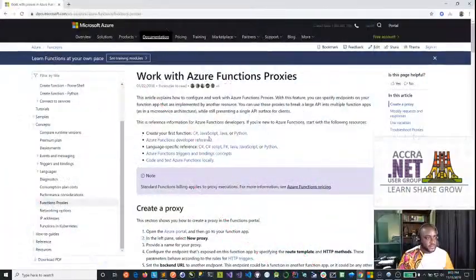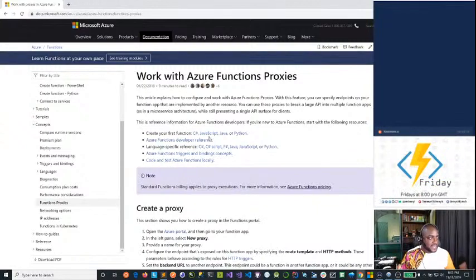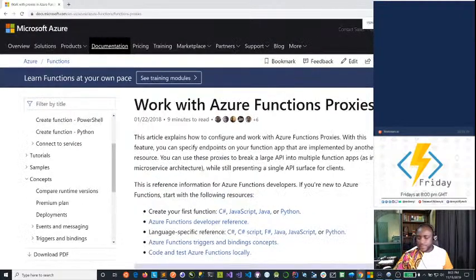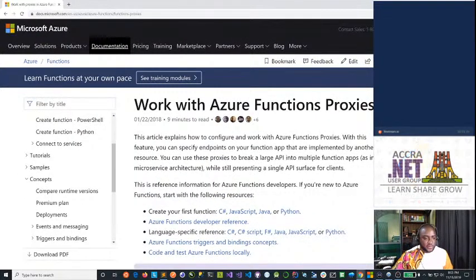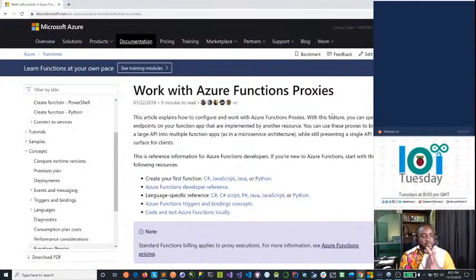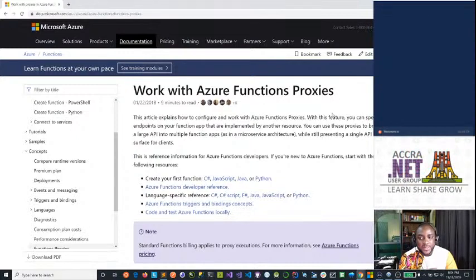Try as much as possible to visit the site and get a lot of insight into it. Let me zoom this out a bit so you can see that. This is from the official Microsoft site, from the functions documentation, which you should spend time with. Basically, a functions proxy is just a feature that allows you to specify endpoints for your function app, and it allows them to be implemented by another resource.